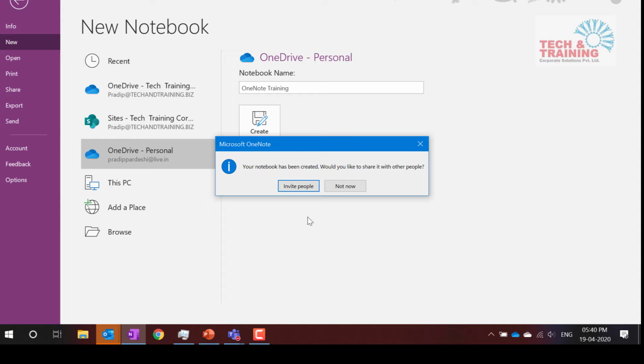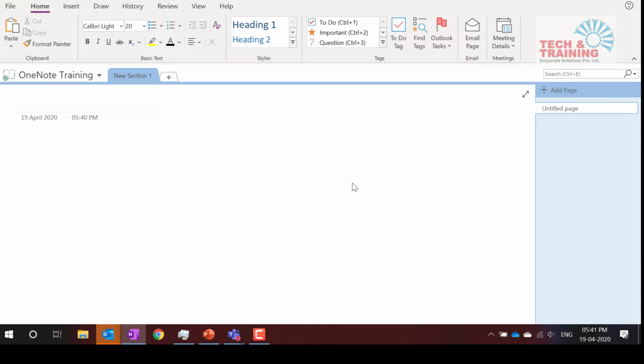It is asking me, do you want to invite people? At the moment I'm clicking on No. I don't want to invite anyone right now to work with me on these notes. I'll tell you later how we go ahead and invite other people. So at the moment you can see that the sync icon has come, which means the OneNote notebook has been created and I can start working with it.